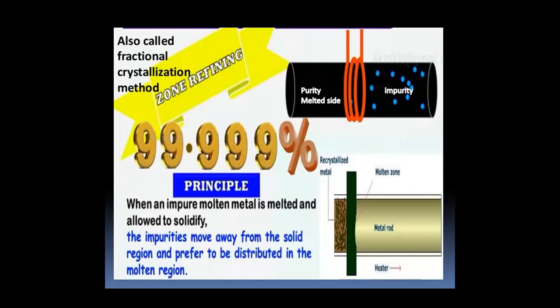Zone refining. The basic principle of this method is that when an impure molten metal is allowed to solidify, the impurities move away from the solid region and prefer to distribute in the molten region. This method is also called the fractional crystallization method.